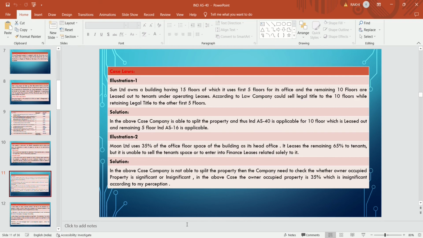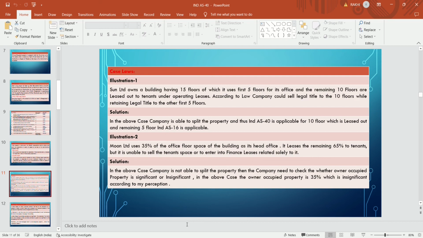Moon Limited uses 35% of the office floor space of the building as its head office, and it leased out the remaining 65% to a tenant, but it is unable to sell the tenant space. They don't have the power to sell the tenant space or to enter into a finance lease related solely to it. It means they won't be able to split that asset. In that case, we will check the significant portion.